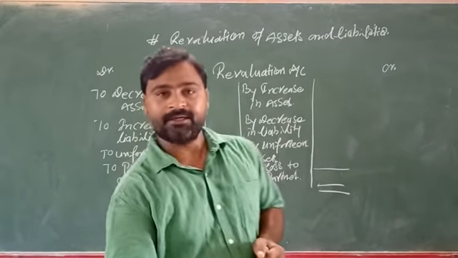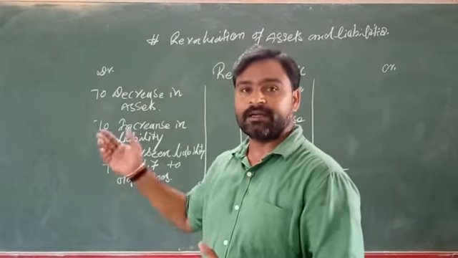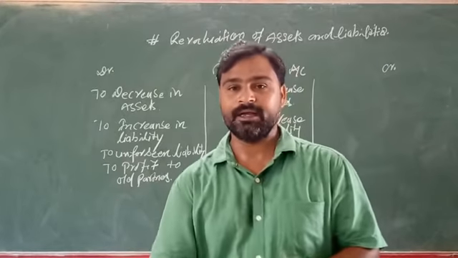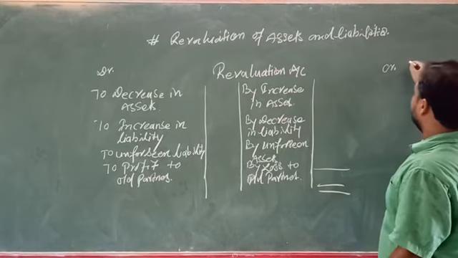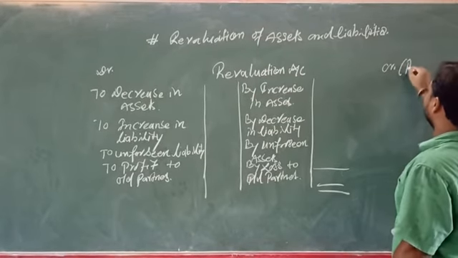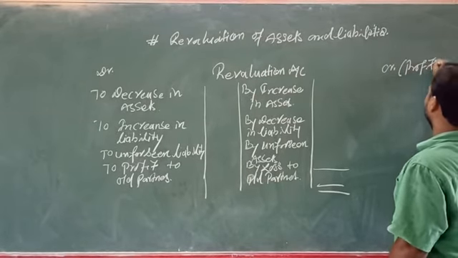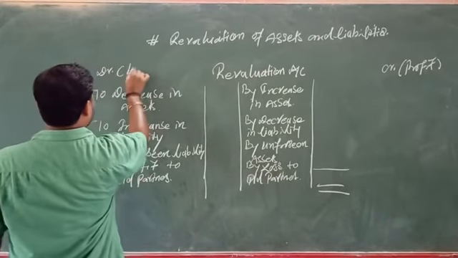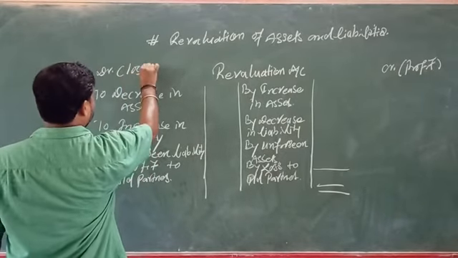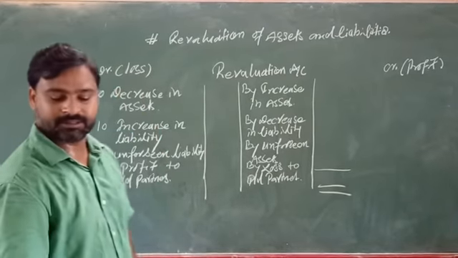See students, we can understand this revaluation account in another way also. If we take the credit side as the profit side, and we count the debit side as the loss side, now what will happen? See here.